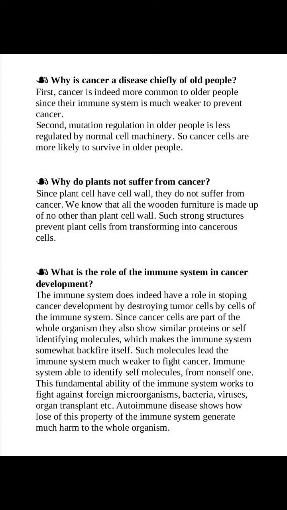Such molecules make the immune system much weaker at fighting cancer. The immune system is able to identify self molecules from non-self ones. This fundamental ability works to fight against foreign microorganisms, bacteria, viruses, organ transplants, etc. Autoimmune disease shows how loss of this property of the immune system generates much harm to the whole organism.